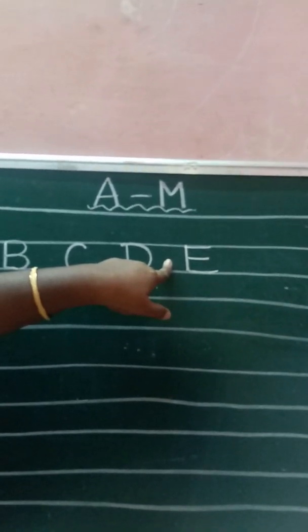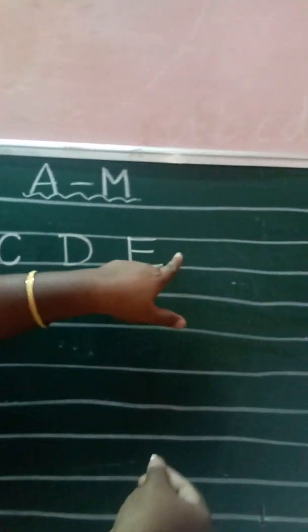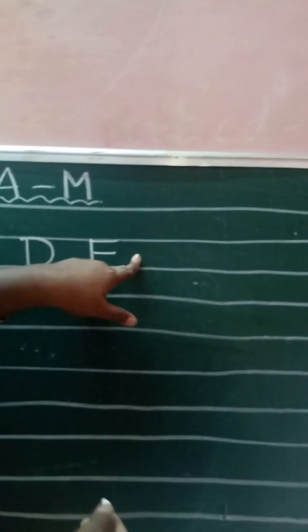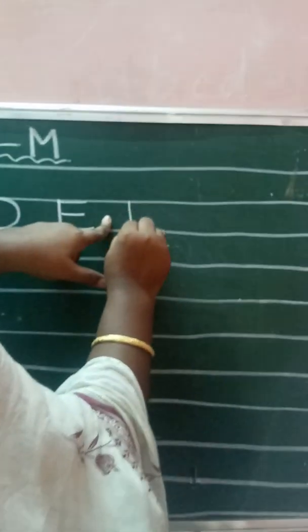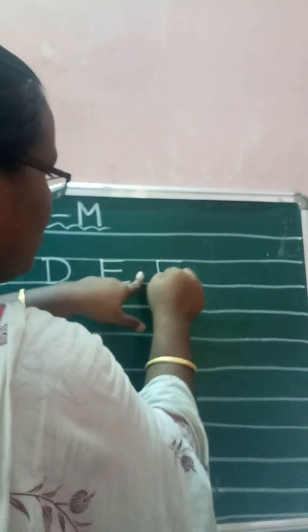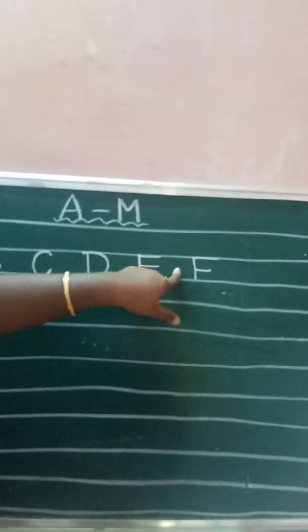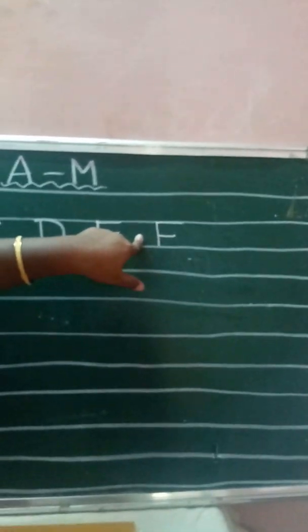E. E say elephant. Very good dear. Now, next what letter? Yes, very good dear. Standing line, 2 sleeping line. One is big, one is small. So what letter came? F. F say fork.